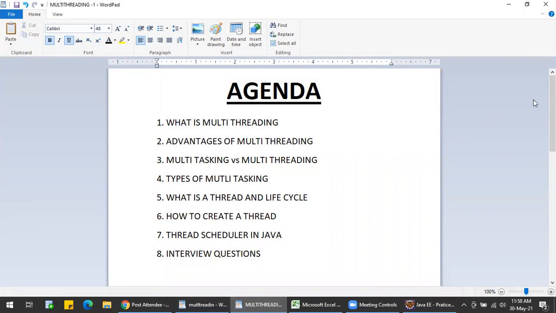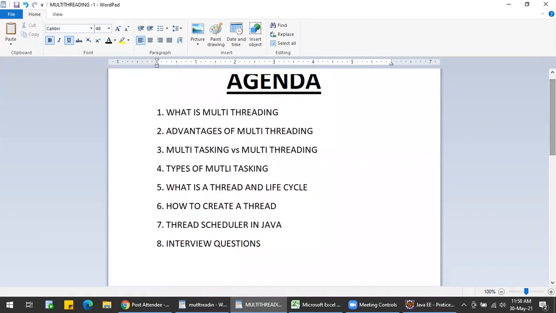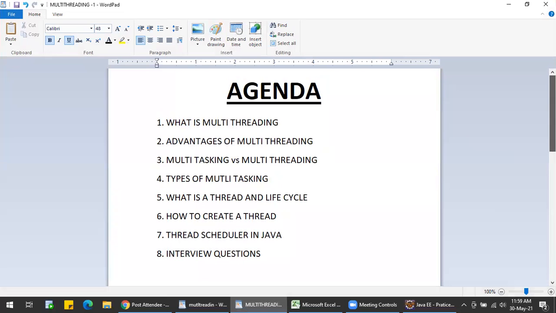Our main agenda for today is what is multi-threading and what are the advantages of multi-threading, multitasking versus multi-threading, types of multitasking, what is a thread and its life cycle, and how to create a thread and the thread scheduler in Java. This is followed by some very important interview questions, which I'll be explaining at the last.